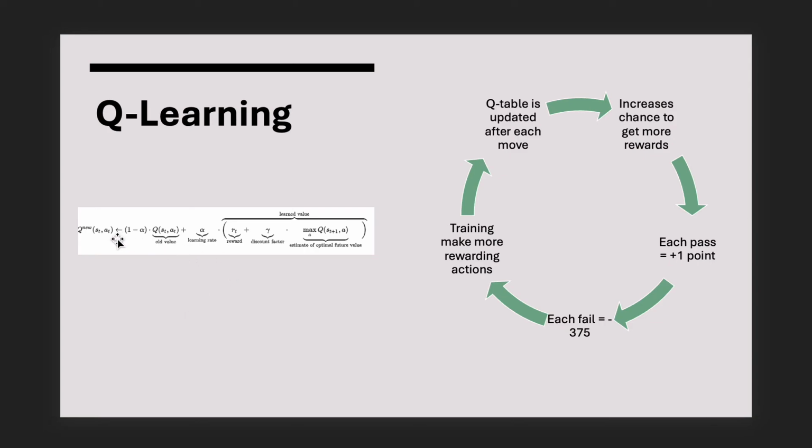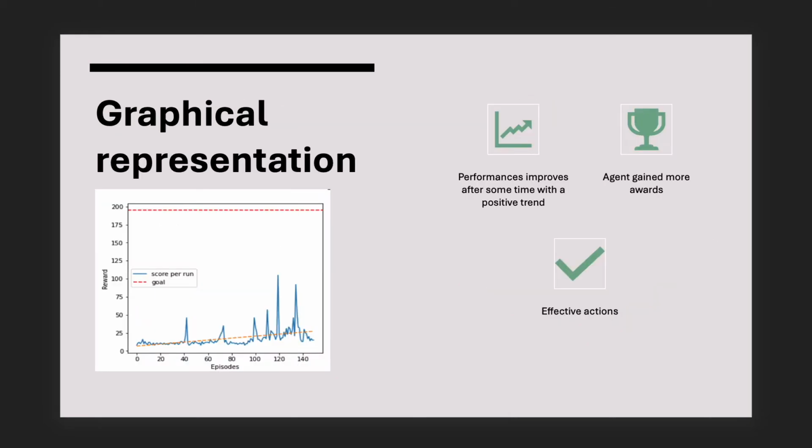Here is the mathematical equation used in Q-learning. What it does is update the Q value in the Q table after each move. After each move is made, if it passes, then you get plus 1 point. If it fails, then you get minus 375 points. It increases the chances of getting more rewards, and the training also produces more rewarding actions. The Q-learning graph shows a positive trend. That's better than the random policy because it keeps on increasing. We can see the positive factor here, so it is more effective than the random policy. The agent gains experience here.